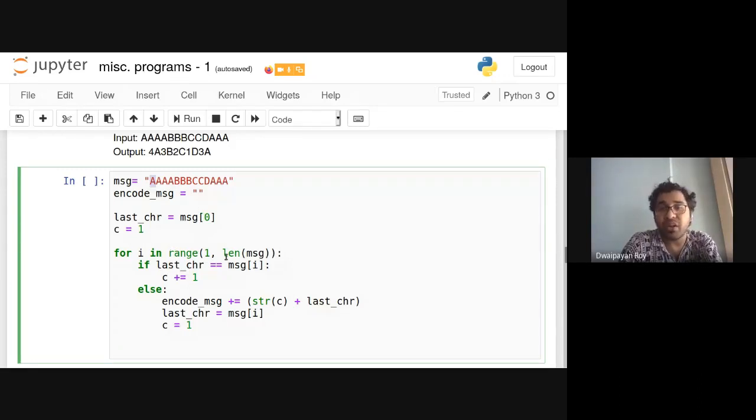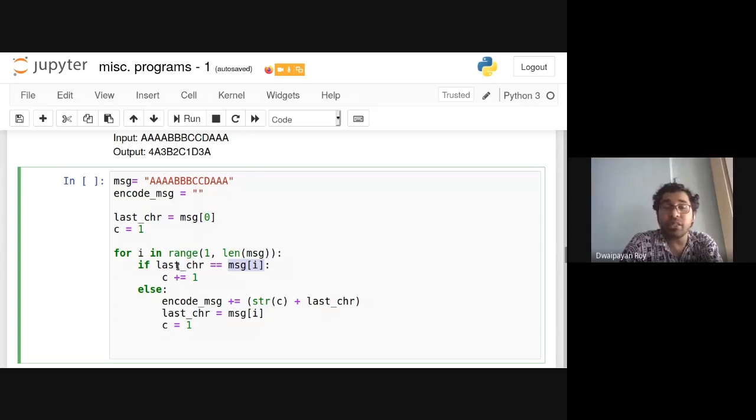So from the second occurrence up to the last character of the message, I have written a range function that considers from 1 to the length of the message, that is length minus 1, up to this a. I am checking whether the last encountered character is the present encountered character or not. If it is the same, I am incrementing the count.